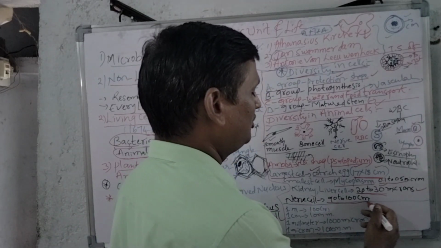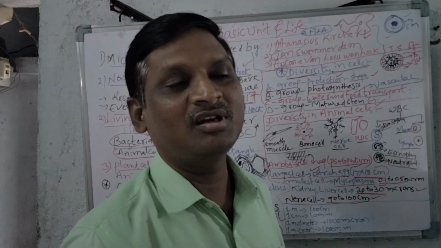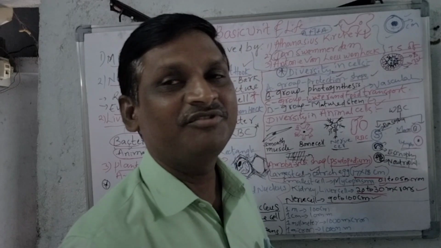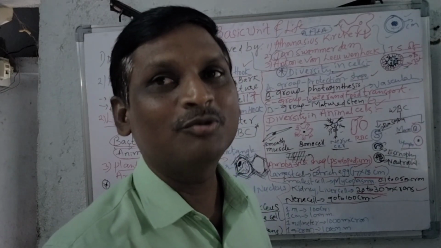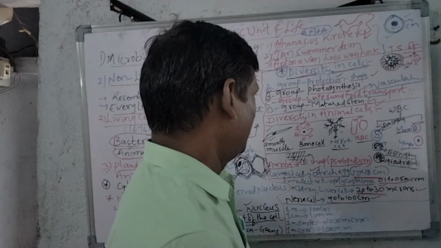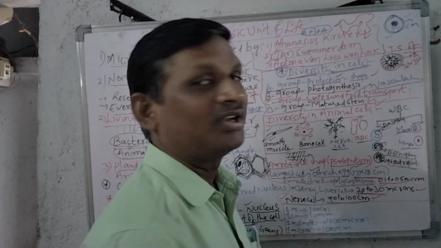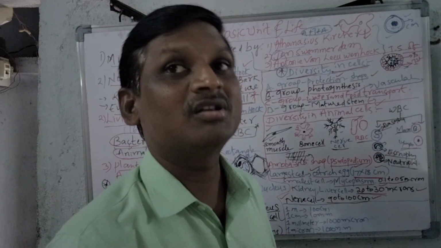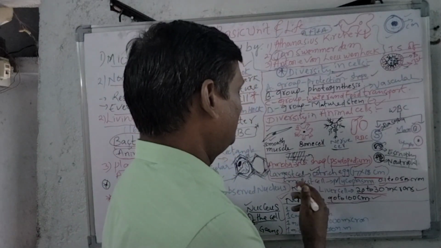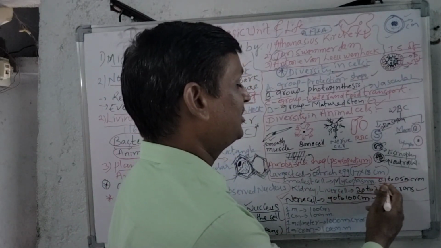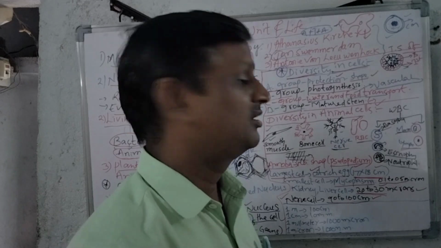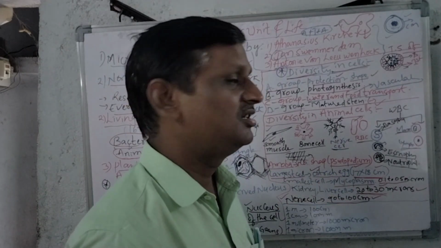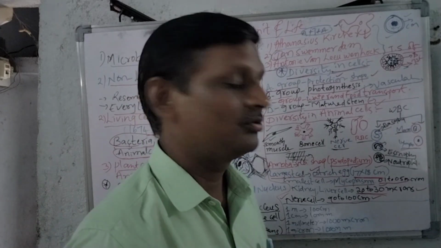And nerve cell is 90 to 100 centimeters. The nerve cell? Centimeter. Sometimes we may confuse centimeter, millimeter or micrometer, so be careful. Nerve cell is 90 to 100 centimeter, whereas kidney and liver cell is 20 to 30 microns. The smallest cell mycoplasma is 0.1 to 0.5 microns, and the largest cell is the ostrich egg, which is 17 into 18 centimeter.